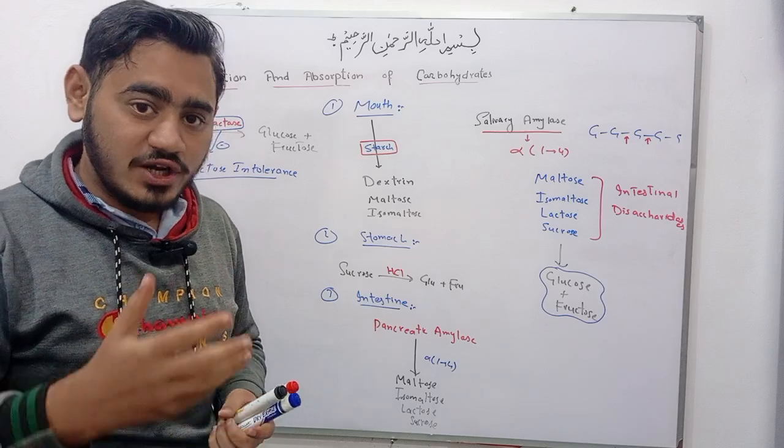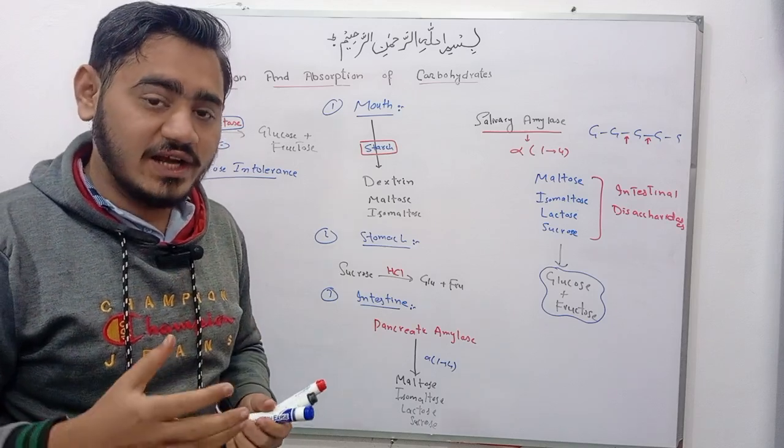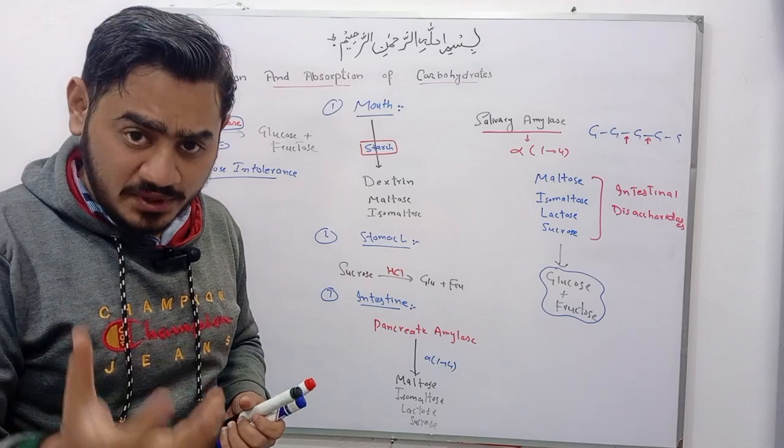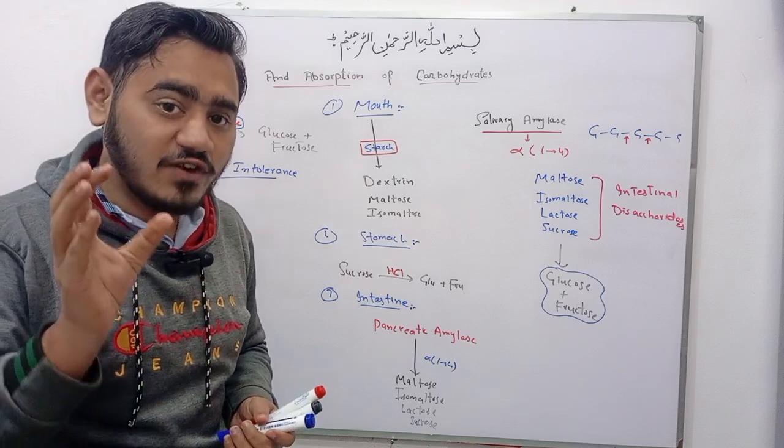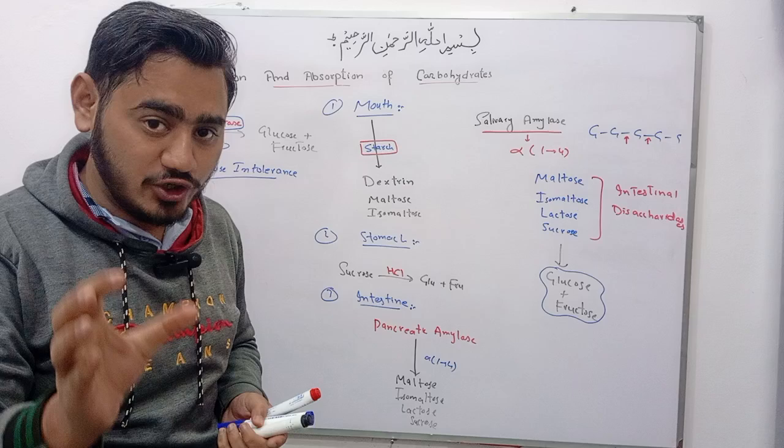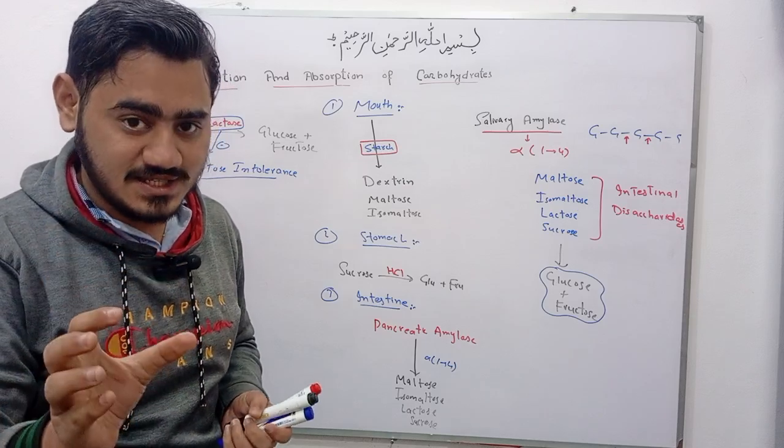Excessive cry, refusal to breast milk, and like abdominal pain, bloating and flatulence. Bloating and flatulence, it is due to production of gases.